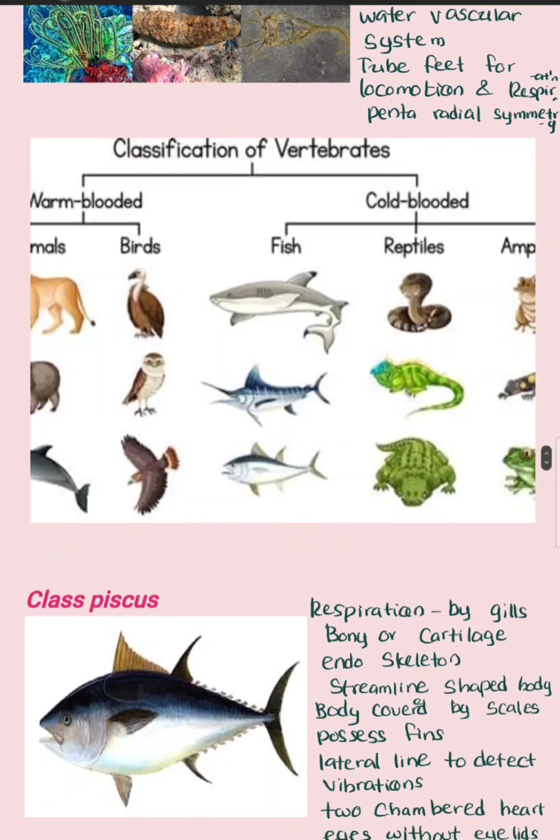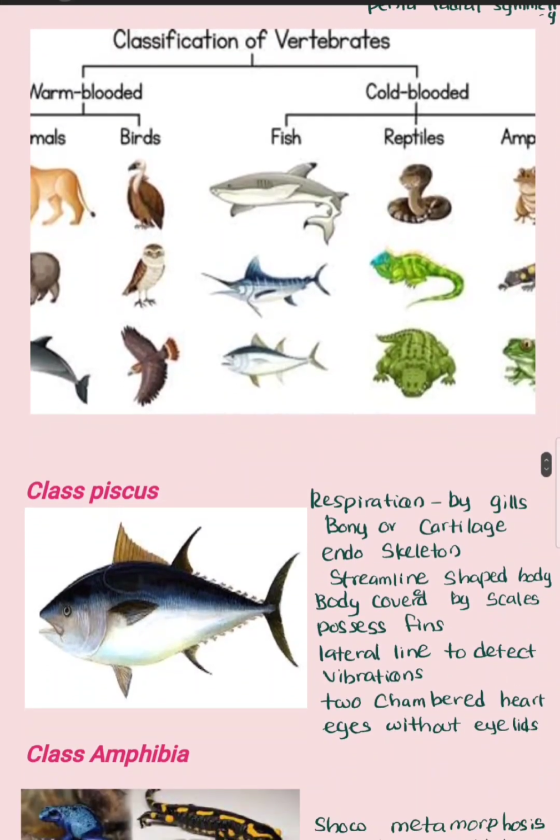Then the next one is the vertebrate classification. The vertebrates have 5 classes. No, the invertebrates have 5 phyla, and the vertebrates have 5 classes.